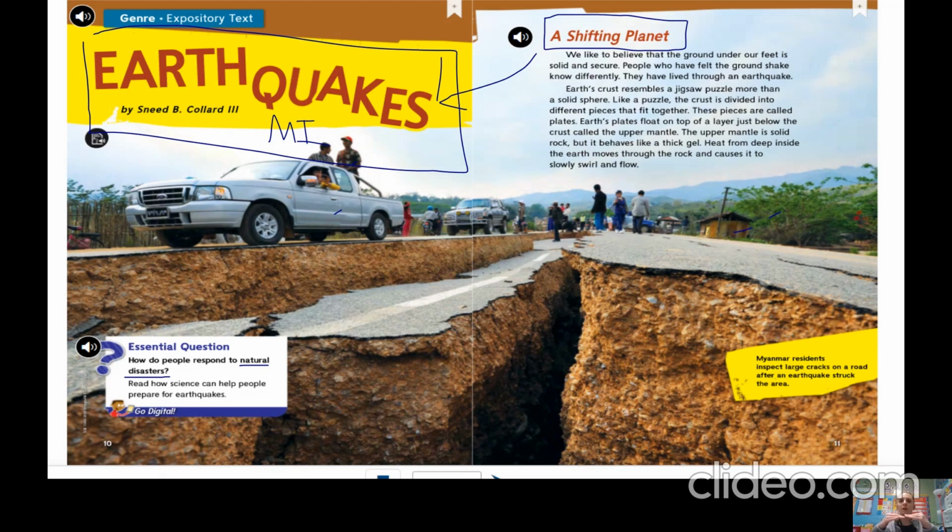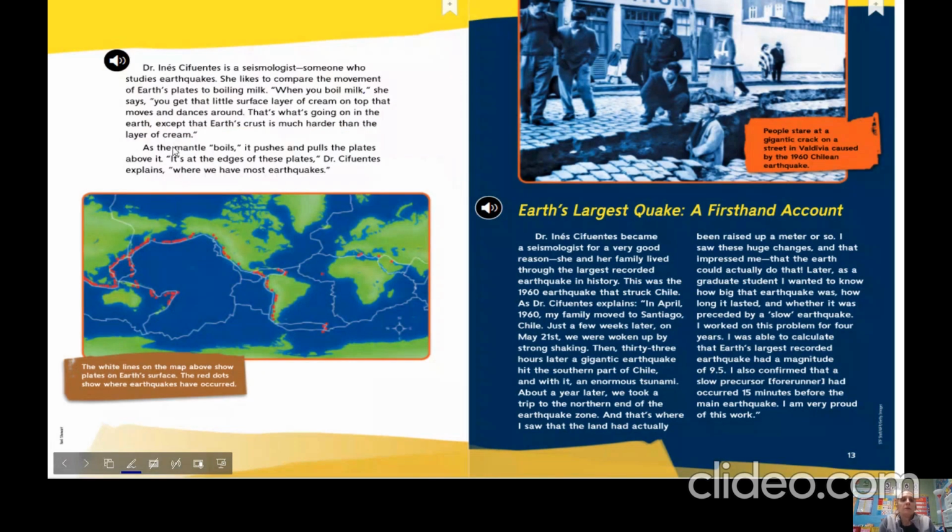So when the crust is sitting on top of this mantle and the mantle moves, it's going to cause the crust to move. Plates are constantly moving, okay? So let's continue reading to see what happens with these moving plates.